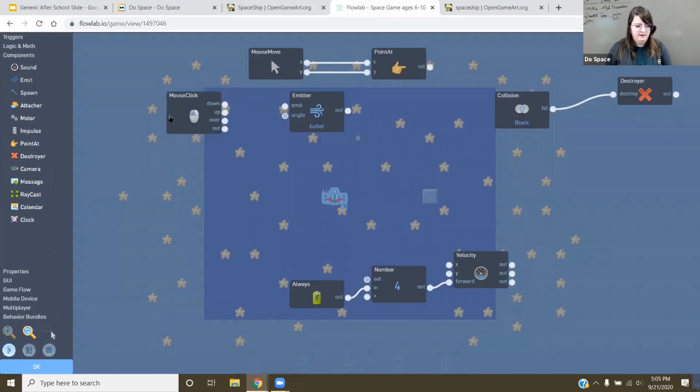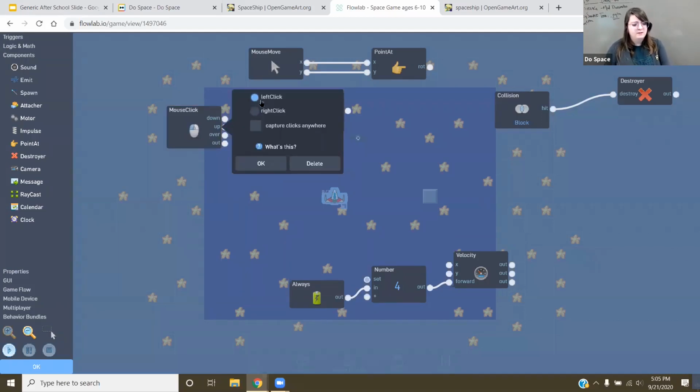And how the mouse works right here is, down is when I click a button. Up is when I let go with my finger off the click. Over is like mouse over, if I'm hovering over something, and out is output, if I want to get a number from my mouse. If I left click on here, there's actually more options. You can do left click or right click. And there's a thing that says capture clicks anywhere, I'm going to check that off. If I didn't have that checked off, I'd have to click specifically on my ship to get it to work. That would be for buttons in your game, where you want to click on the specific object.